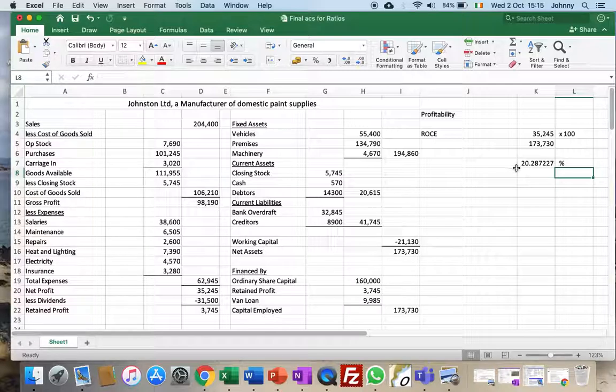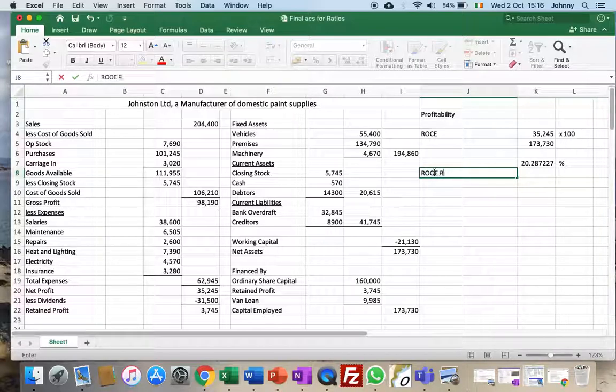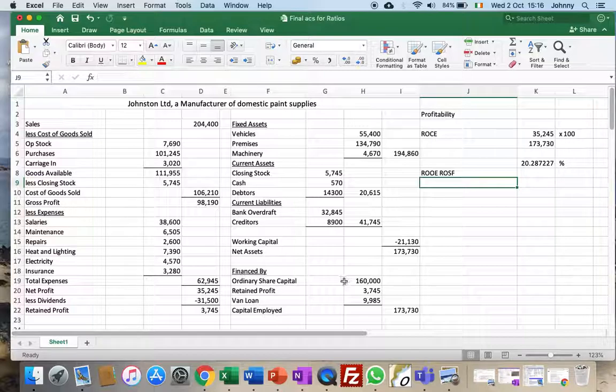We're making good profit. Now, if we look at return on owner's equity or return on shareholders' funds, it means the same thing, okay? That's looking at the money that is earned in the business, and it's comparing that only to the money invested by shareholders. Now, normally, you would take into account the net profit, and we would also take away our interest, so the profit after the interest has been made. We don't have interest listed here, so we're going to just use our net profit figure.